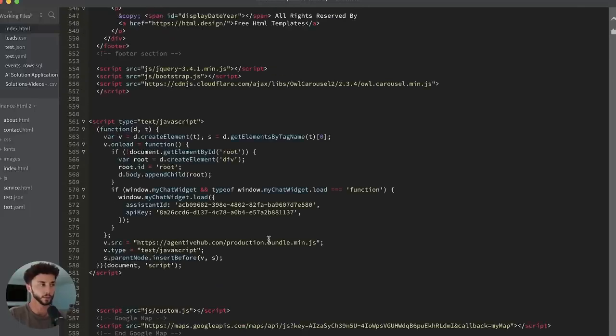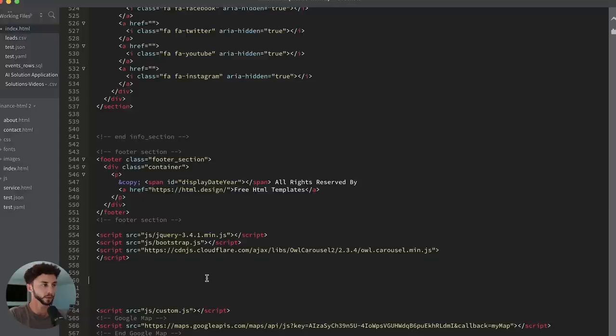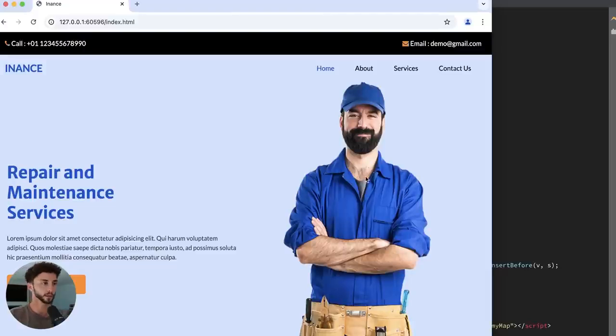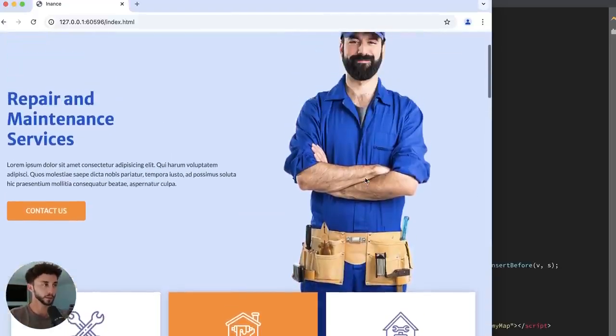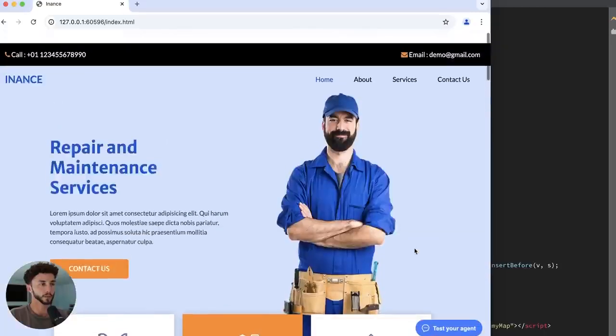I'm going to scroll down to the bottom of the index.html. I'm going to delete this old Voiceflow agent I was testing on here. Drop this in here, paste that, and then save it, Command S. Click this little button up here, and it will show us a local version of the website running on our computer through Brackets. So here's my man with a magnificent beard, and we have the test your agent bubble down here.